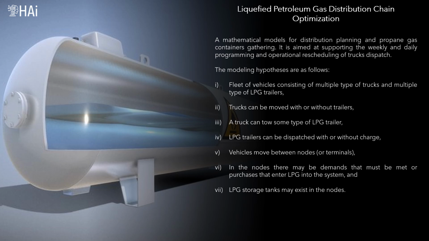A fleet of vehicles consisting of multiple types of trucks and multiple types of LPG trailers. Trucks can be moved with or without trailers. A truck can tow some type of LPG trailer. LPG trailers can be dispatched with or without charge. Vehicles move between nodes, or terminals. In the nodes there may be demands that must be met, or purchases that enter LPG into the system, and LPG storage tanks may exist in the nodes.